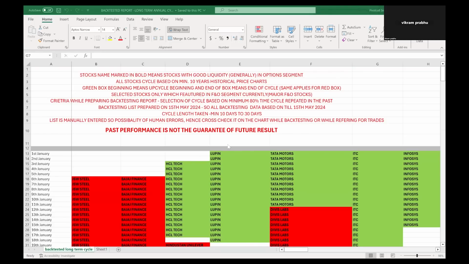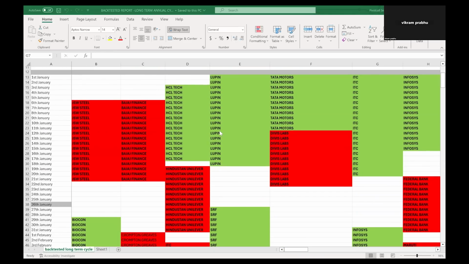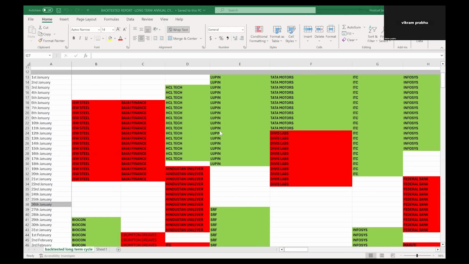Okay, since we have now discussed all the main points on how to read the backtested report, now comes the aha moment. You are going to see how the dates of the up cycle and down cycle that I mentioned for all these stocks work on the chart. And you will be amazed, time cycle is really very powerful, and I have been saying that 99% of traders are not aware of the time cycle method in trading.